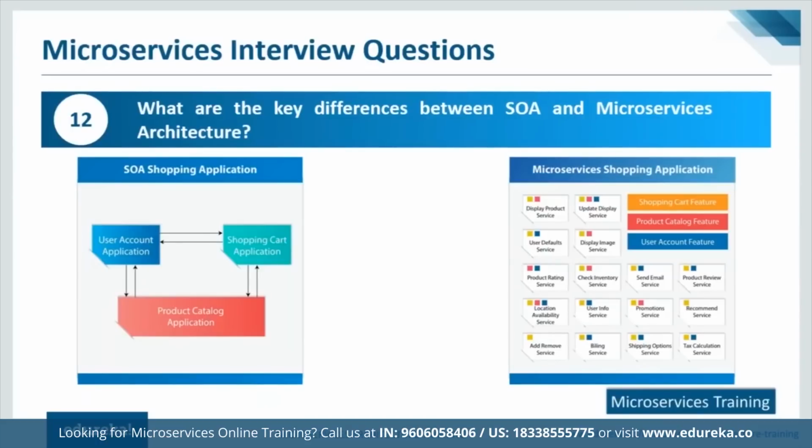Say, for example, you need something like display product service or update your display service. Now you have various other things like check inventory service, product rating service. Now all these are terms related to your shopping application. But as you can see, this architecture is completely independent and it is more modular compared to what you have in an SOA kind of an architecture. So these are some of the key differences when you talk about SOA and microservices.